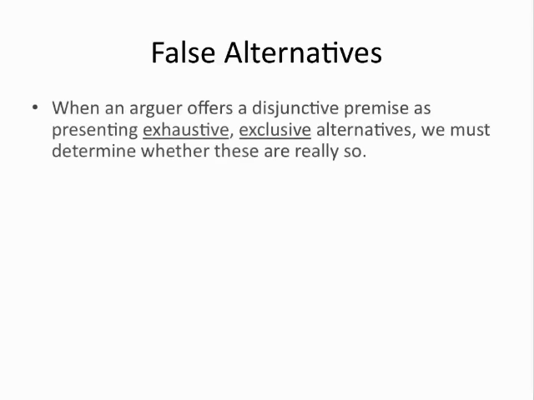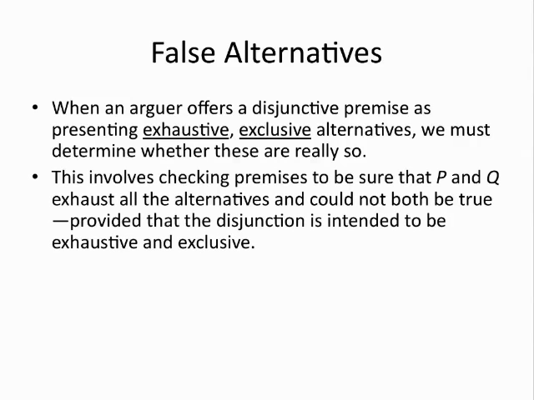Now that we understand the concepts of exclusive and exhaustive disjunction, let's put them to work understanding false alternatives. When an arguer offers a disjunctive premise as being exhaustive and exclusive, we need to ask ourselves whether this is factually the case. Basically, we need to test to see whether the alternatives put forth in the disjunction truly exhaust all the alternatives and whether they are truly exclusive.